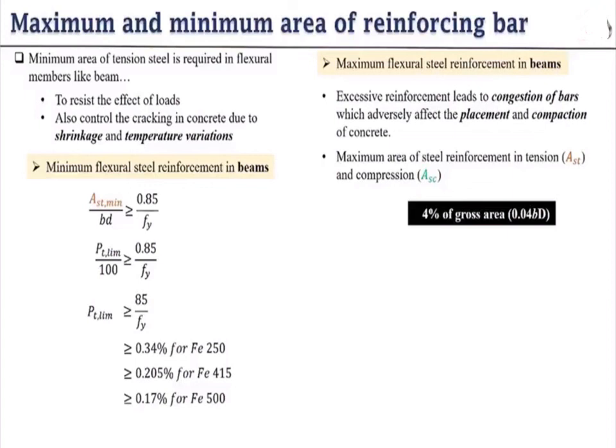And remember one more thing, because this formula is used for the beam case. Here we have already written minimum flexural steel reinforcement in beams, because when we come to the slab part, the formula changes. That's why here we write beams. So this maximum and minimum area is for beams only. So you remember these formulas. We will do some numerical problems based on LSM in our further lectures. Today's lecture is over. If you have any query, then comment in the comment box. Thank you.